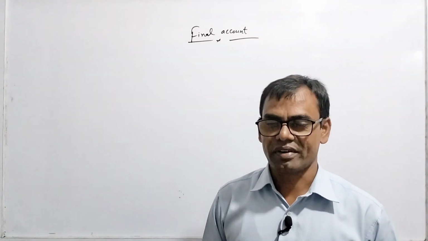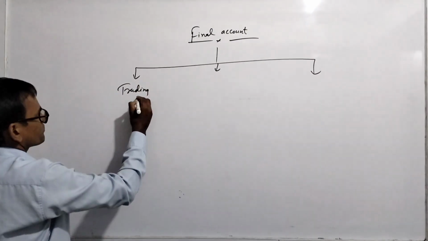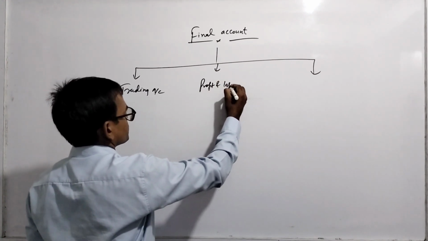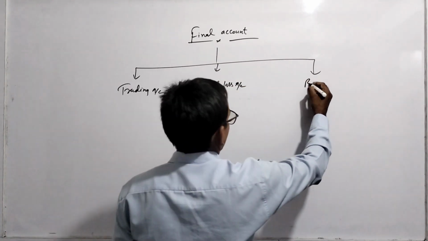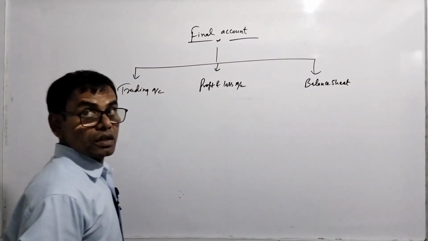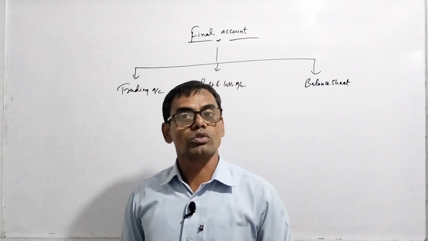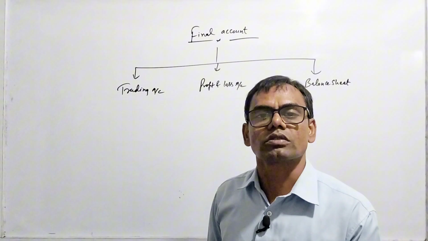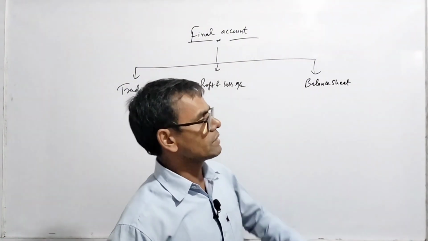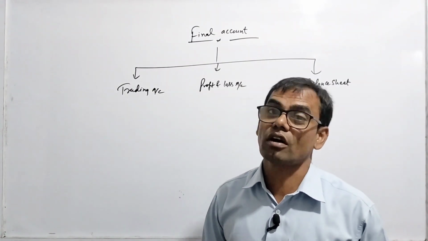For this, the final account is prepared. Final account includes trading account, profit and loss account, and balance sheet. This trading account and profit and loss account are prepared to find out the profit or loss earned by the business, whereas the balance sheet helps to find the financial position of the organization.